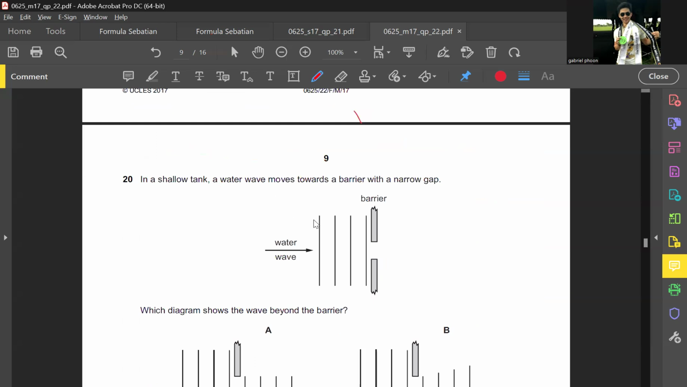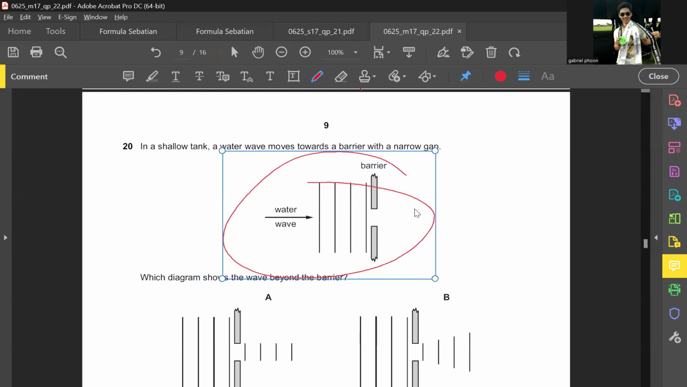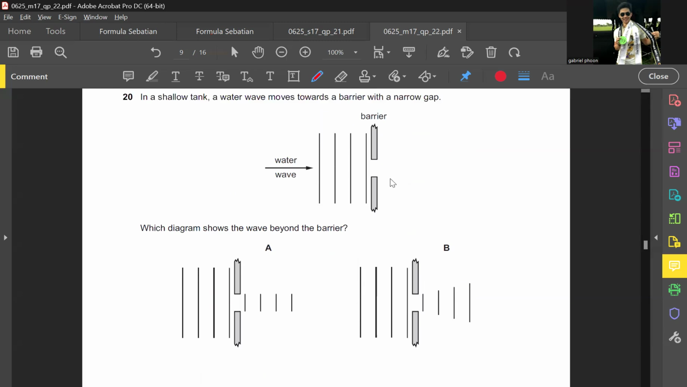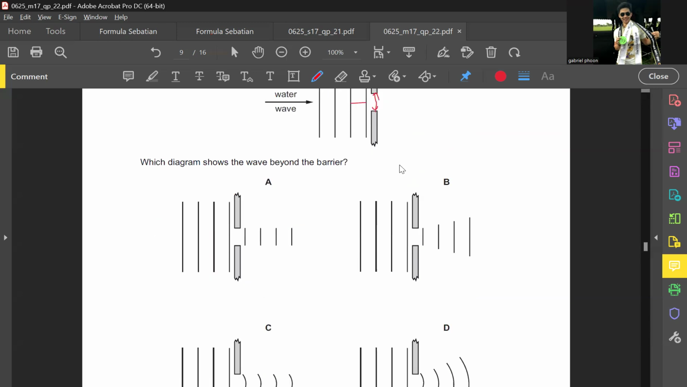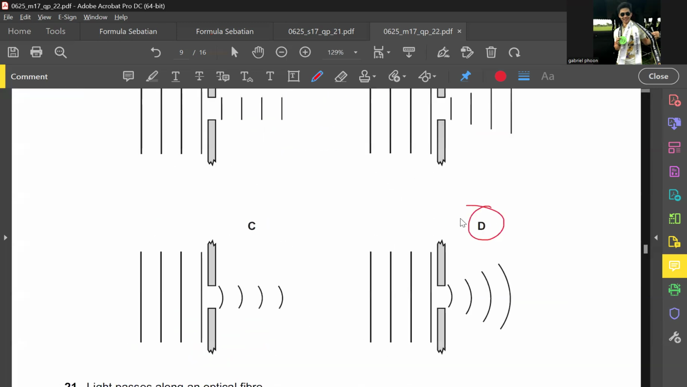Question 20. In a shallow tank, the water moves towards a barrier with a narrow gap. The diagram shows the wave beyond the barrier. What's this phenomenon called? Diffraction. What's the condition for diffraction to occur more? The wavelength must be bigger than the gap. Right now it seems this wavelength is bigger than the gap, so more diffraction.